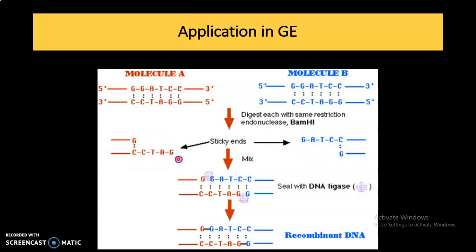Since the overhang of each DNA molecule is complementary to the other, they can ligate to form a new DNA molecule, known as chimeric DNA. It is introduced into the organism known as the host organism, where it will generate a new protein.